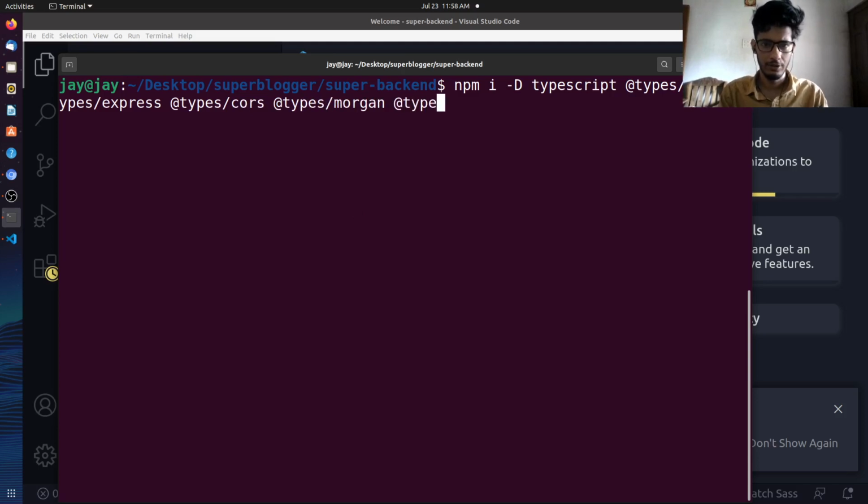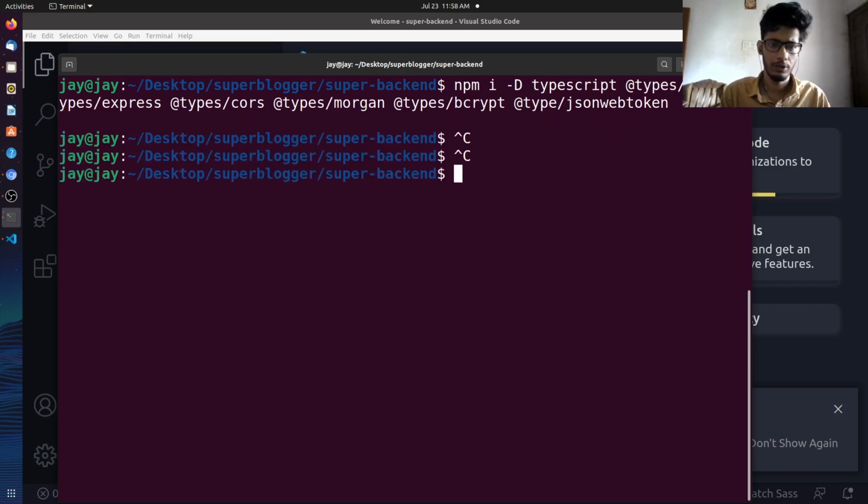A type definition of what else are we using? bcrypt. Type definition of JSON web token. Right. That's pretty much it, I believe. Yes. So let's install all of them. Right. So that those things are actually okay.